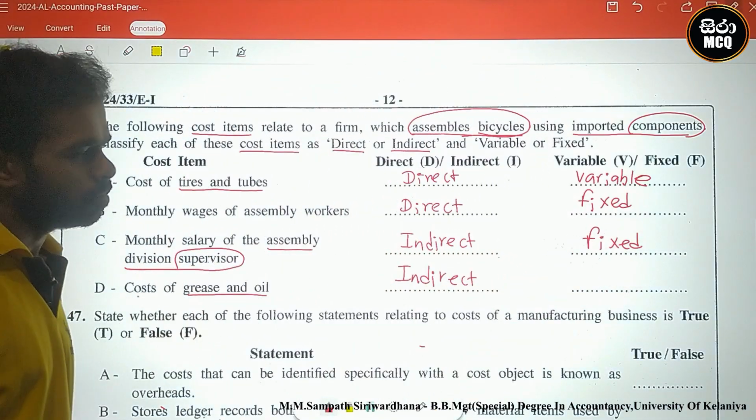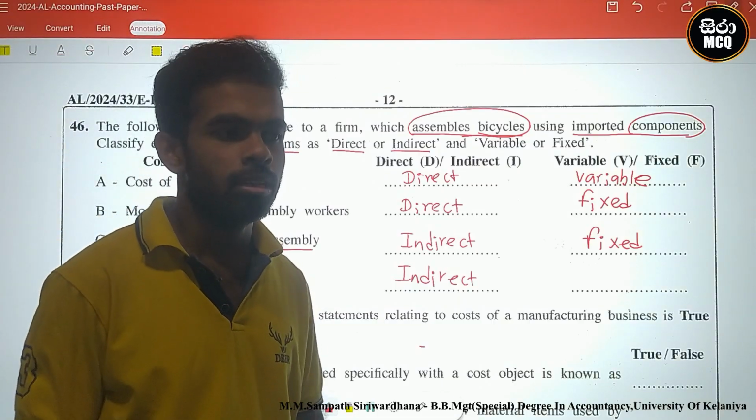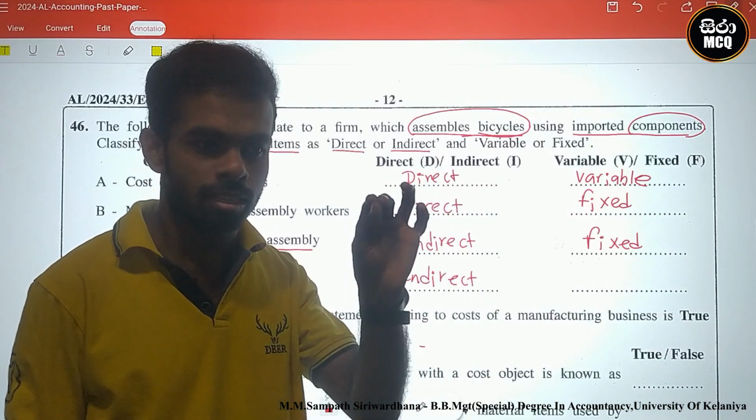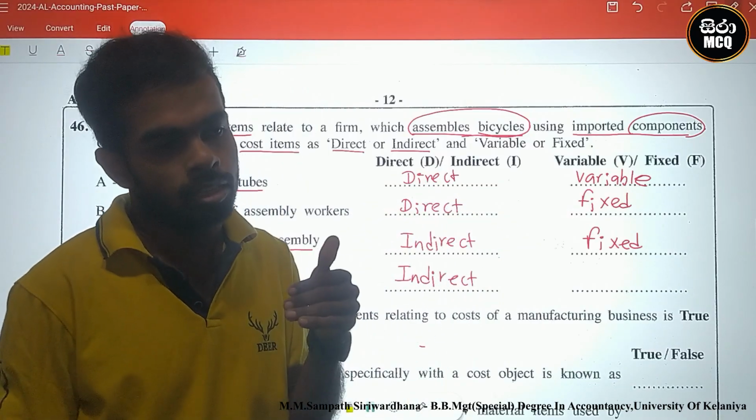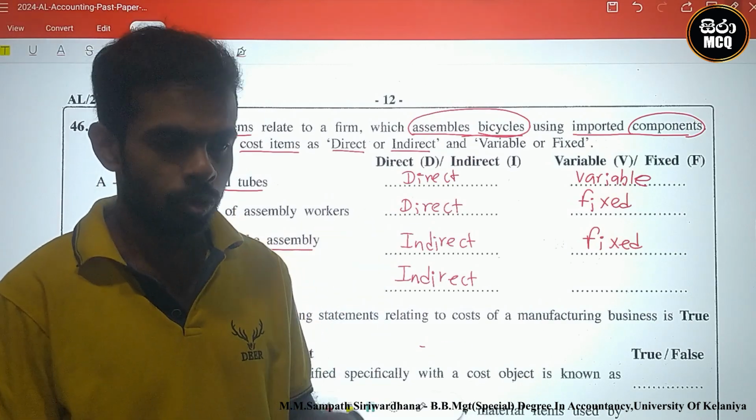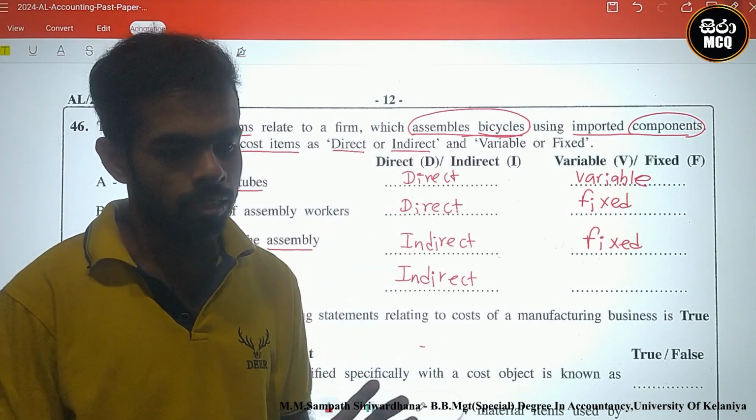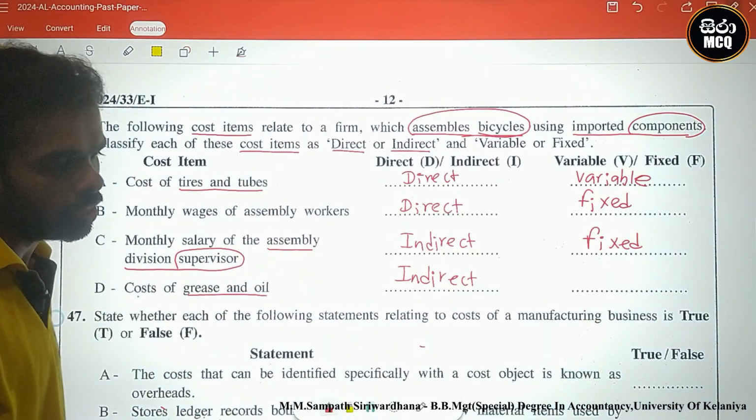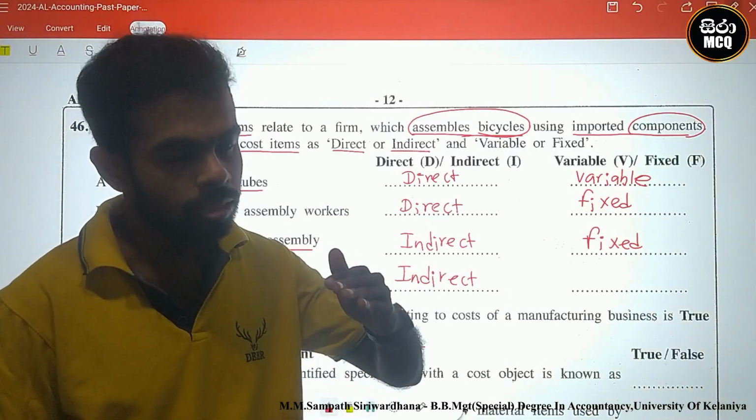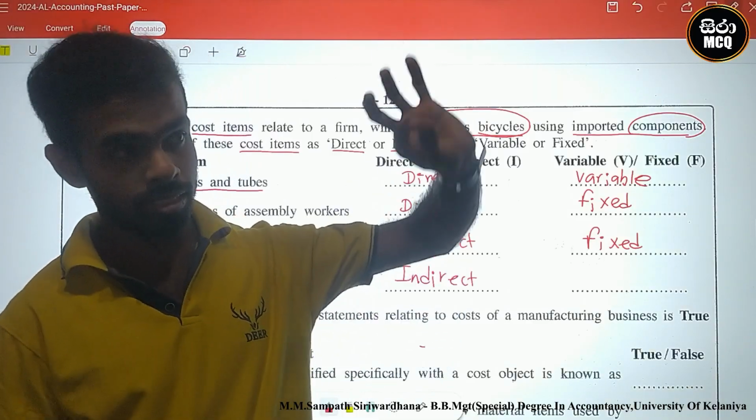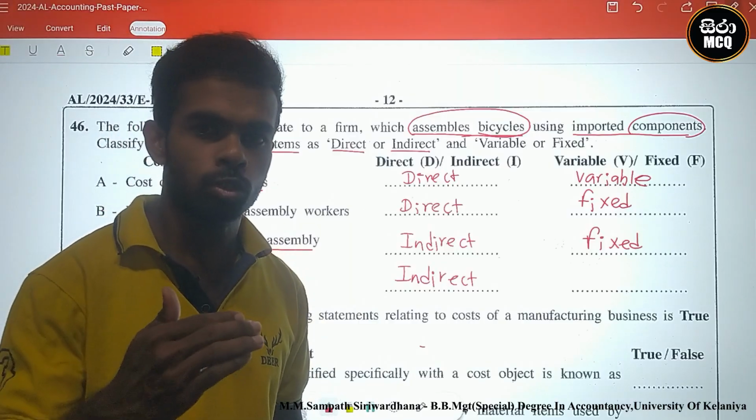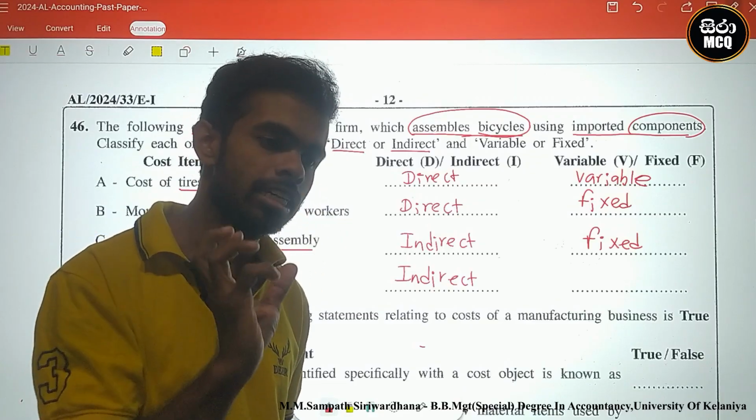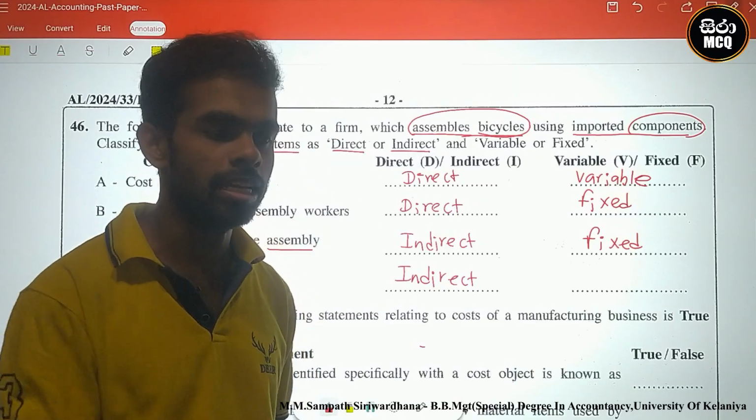Cost of grease and oil. This is the variable cost. Why? For one bicycle we include one bicycle's grease and oil. If you increase production to 2 bicycles, for every bicycle you should again and again include grease and oil. Therefore, as the number of units increases, the cost of grease and oil should increase. Therefore, this is a variable cost.